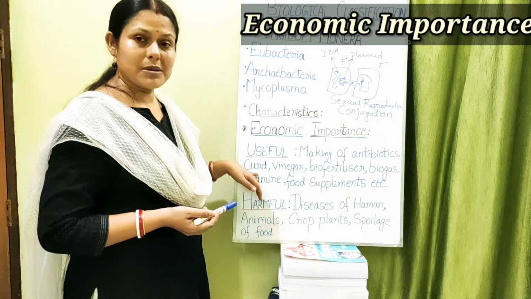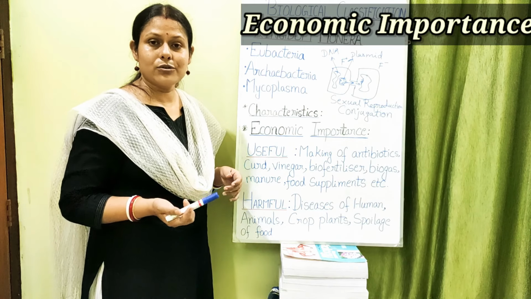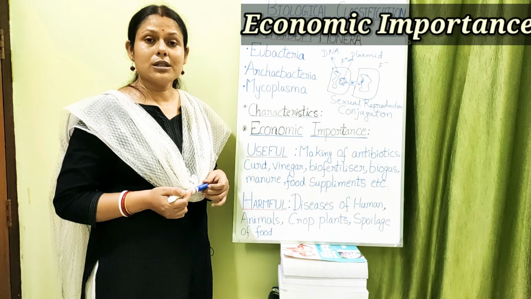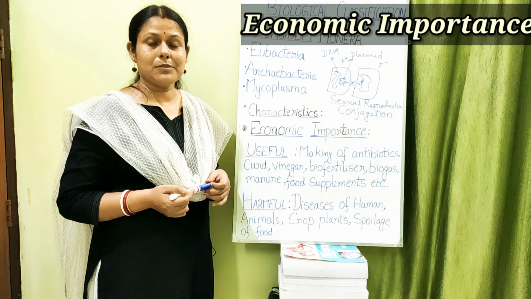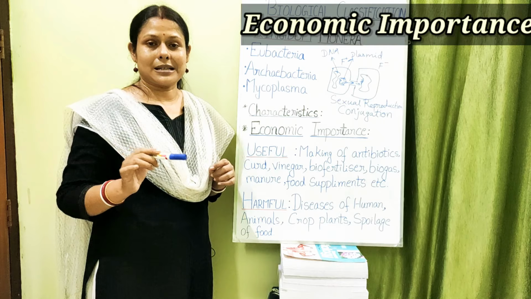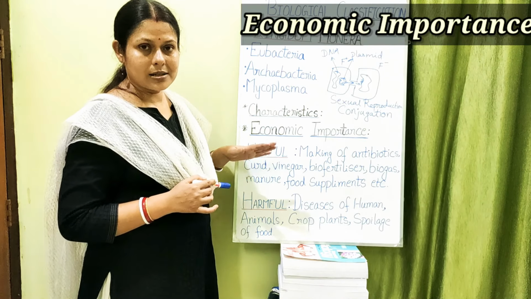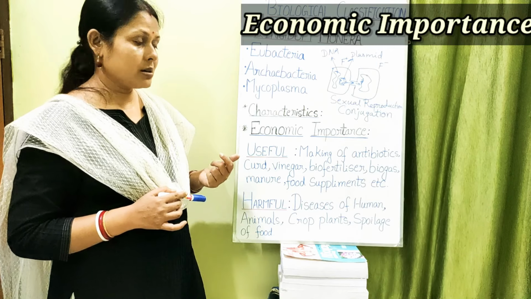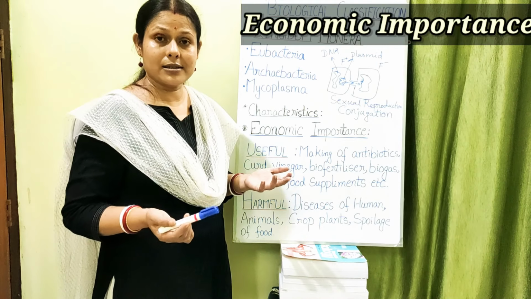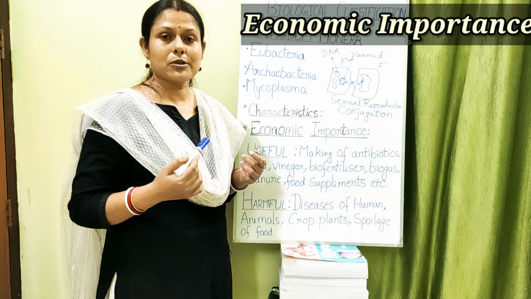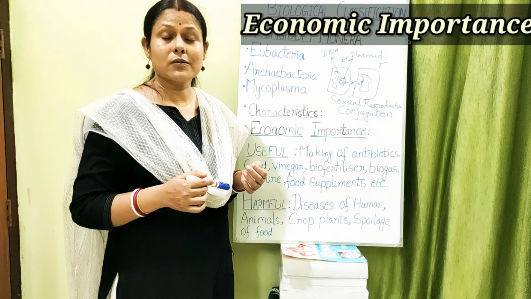Then it is used in making curd. This is a very common thing, we use it in our everyday life. The Lactobacillus group of bacteria, we call them LAB bacteria, that means lactic acid bacteria. So curd is formed as a result. This is useful for our body. They form probiotics. Useful bacteria in the alimentary tract help in digestion as well as assimilation of some vitamins in our